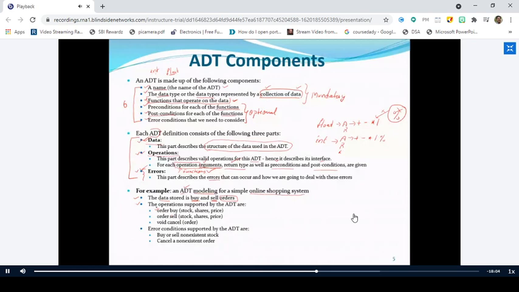And I told you, right, these operations are nothing but functions. So a function may or may not have arguments. A function may or may not have a return type, and it may consist of some preconditions or some post conditions. So if you consider the first operation, that is nothing but the first function. What is the name of this function? This is not order by. Buy is the name of the function. And what is this order? What is this order? Anybody? Can anybody tell me what this order is?